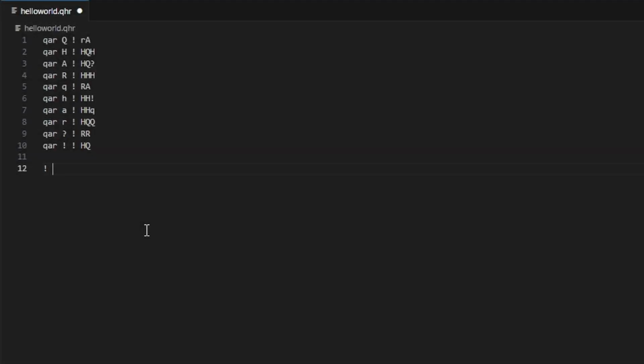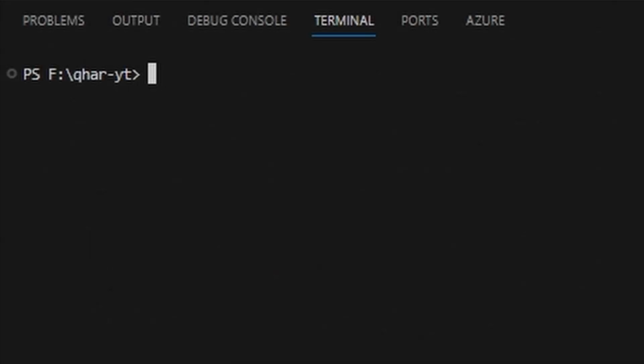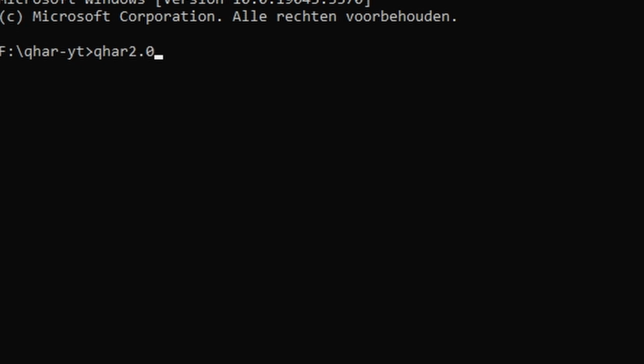The next part of the code will print the variables. All we have to do is write a few print statements in R mode, and then put the index of the variables like explained before. Finally, the last line of code should always be QHAR. To run the file, I will open a command prompt window in the folder the script is in, and type QHAR 2.0 helloworld.qhr. And there you have it.